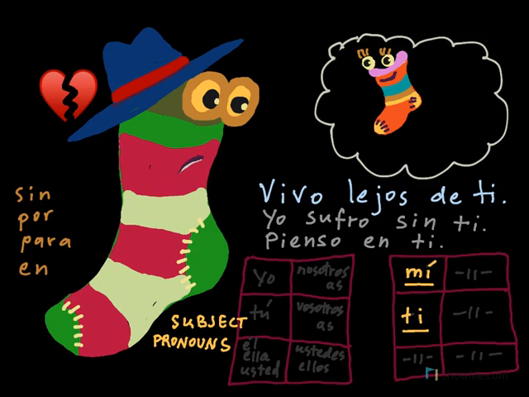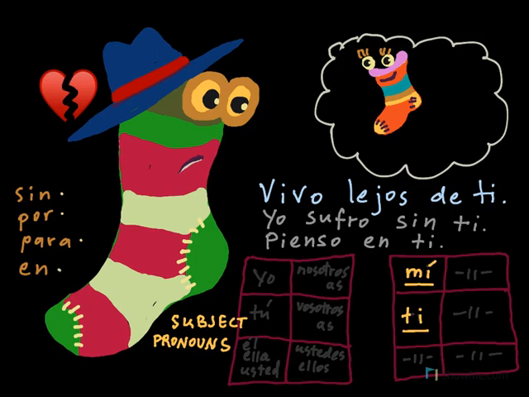So here you have some prepositions: sin, without; por, through, for, by; para, in order to. In some meanings, para is for.